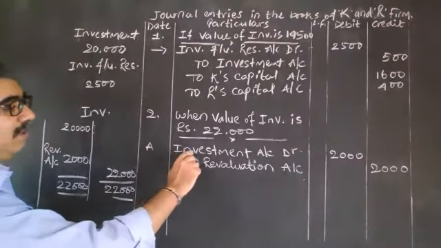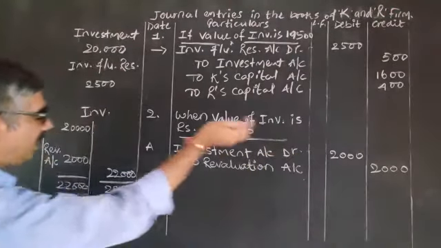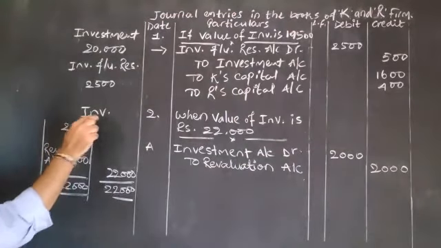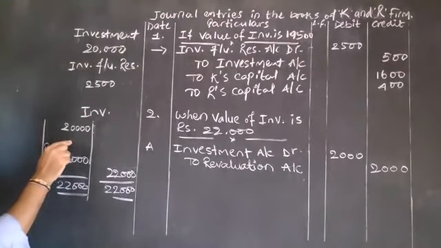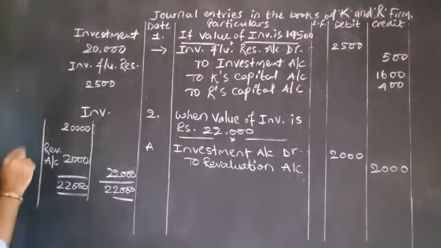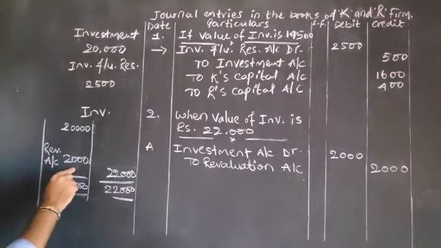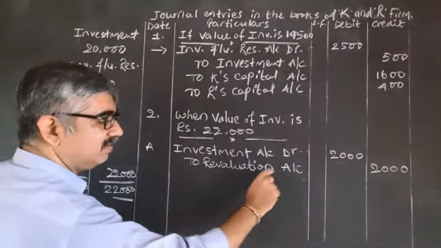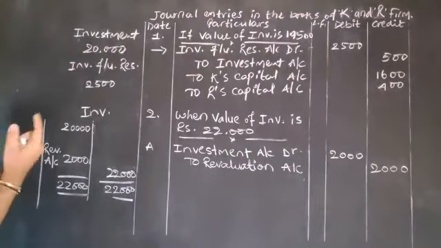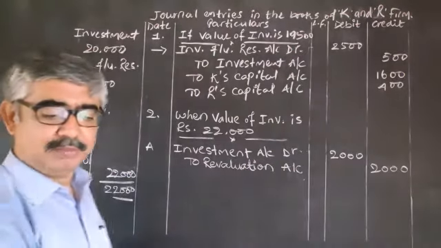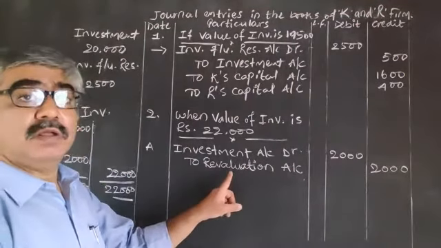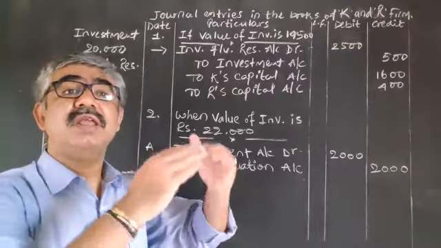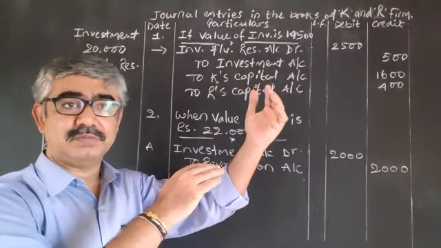Again check it. Investment account debited, debit side. Date is not there, so amount 2,000. And in particulars, on the credit side, revaluation. Goes to revaluation. Any problem? But this is what we do. We increase the value of investment.